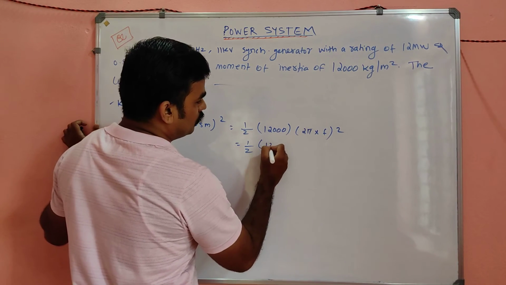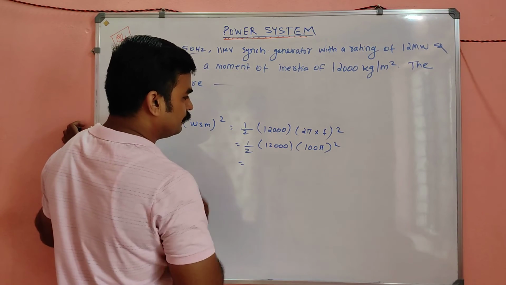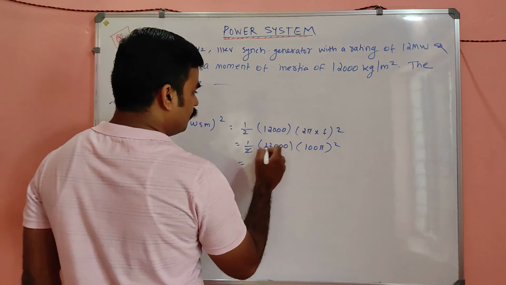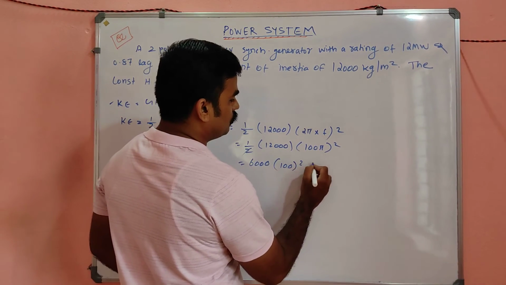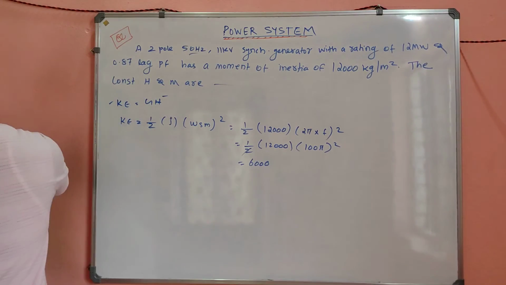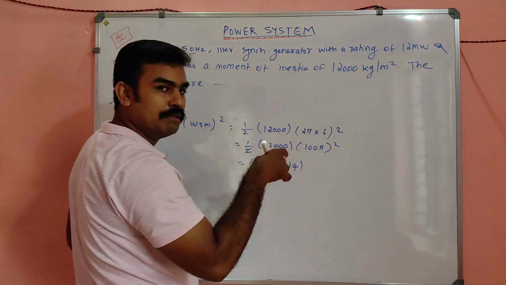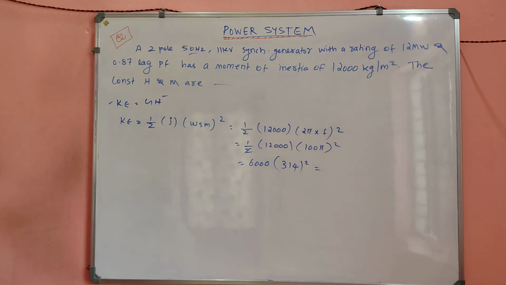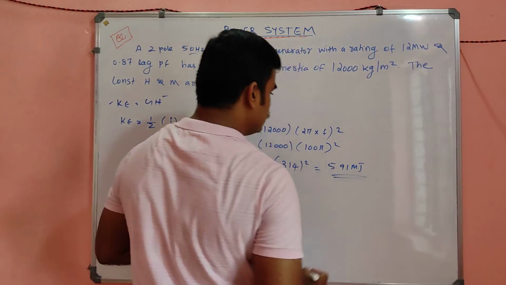So half into 12,000 into 100 pi, the whole square. If you solve this, you get 6,000 into 100 pi square. 100 pi means pi equal to 3.14, so 314. Solving this, you will get nearly 591 megajoule. This much is the kinetic energy.